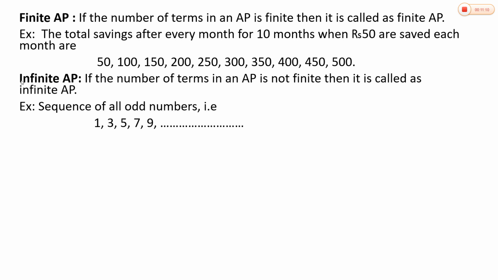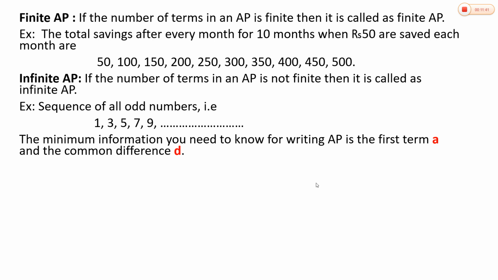And similarly there is one more, the infinite AP. If the number of terms in an AP is not finite, then it is called an infinite AP. For example, the sequence of all odd numbers, that is 1, 3, 5, 7, 9, etc. The odd numbers are infinite. We don't know how many odd numbers there are. So, this forms an infinite AP.